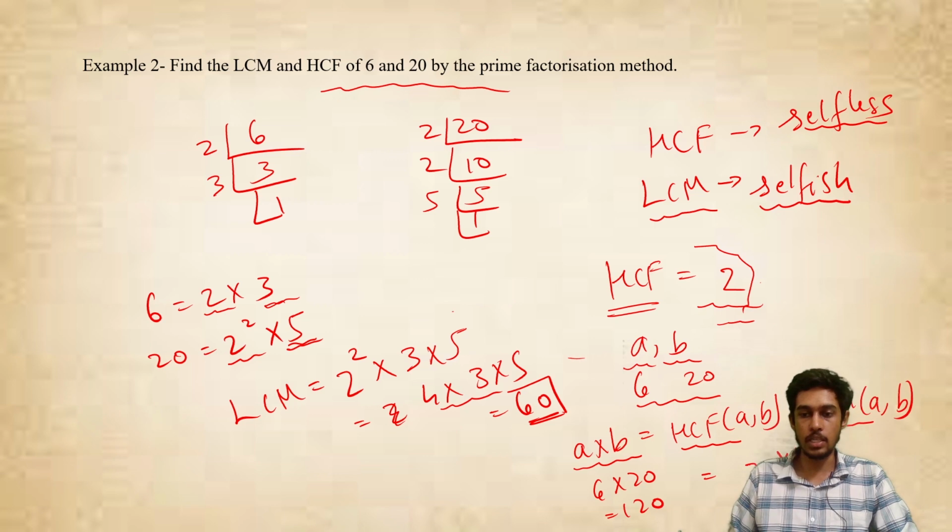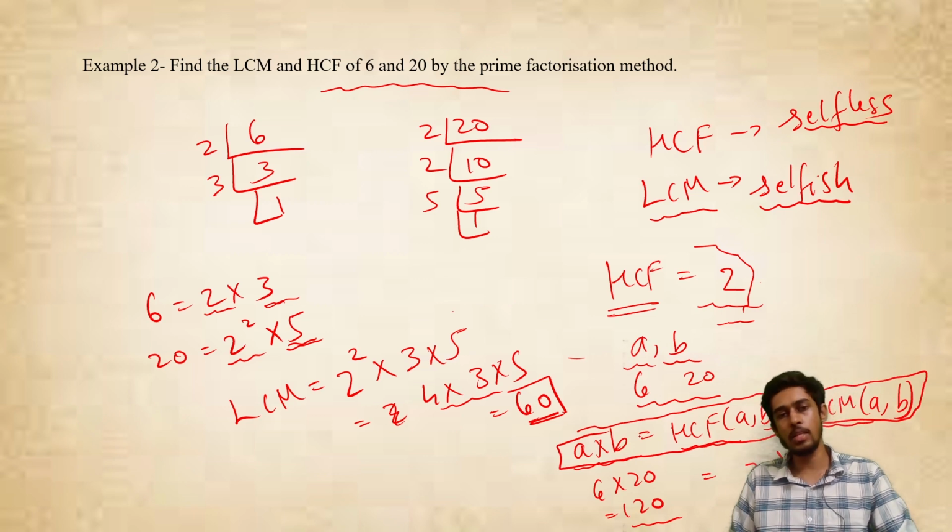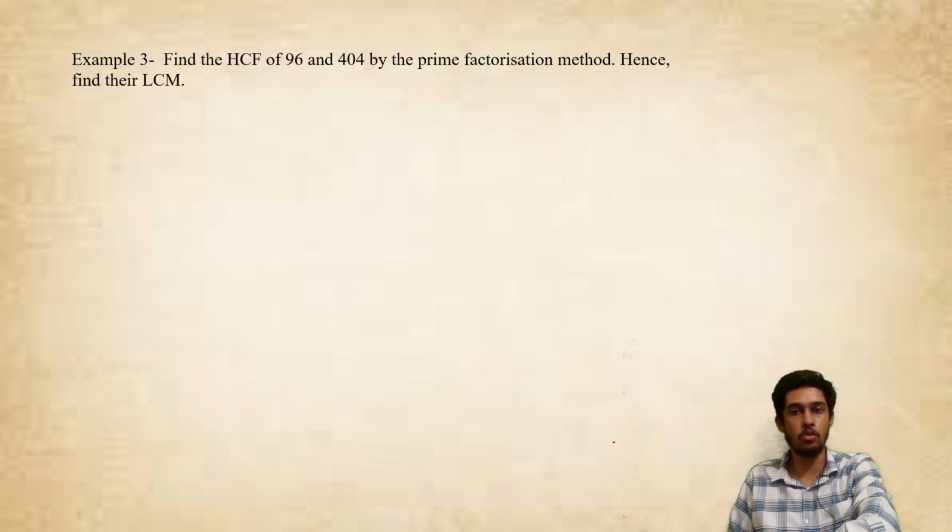The LCM is 60. So now when I do 2 into 60, this becomes equal to 120. So this is the value of HCF into LCM, which is also equal to the product of the numbers. So this property will always hold true. This happens to be an important result with respect to this chapter: the product of two numbers is always equal to the product of the HCF and LCM of the two numbers.